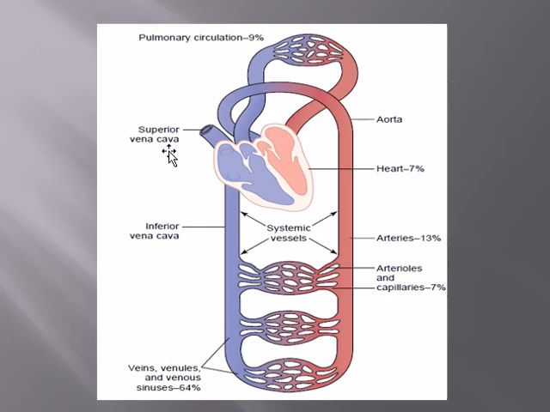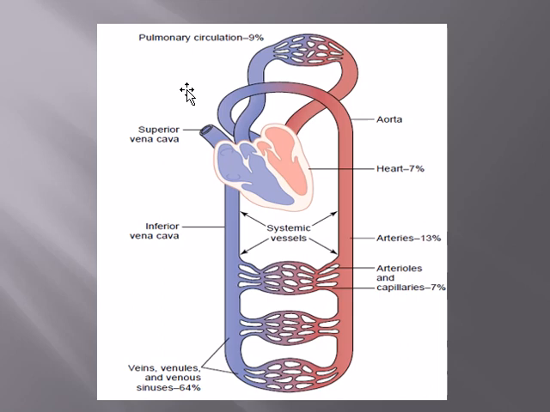As far as the anatomy of the cardiovascular system is concerned, you all remember from your basic classes that the heart, as we have already studied in the unit of the heart, consists of 4 chambers: right atrium, right ventricle, left atrium, left ventricle. And there are two types of circulations, the pulmonary circulation and the systemic circulation. The pulmonary circulation accounts only for the lesser part, 9% of the total circulation, whereas the systemic circulation accounts for the major part.